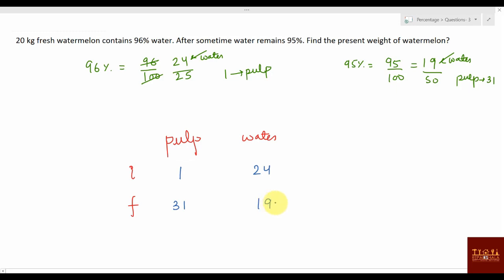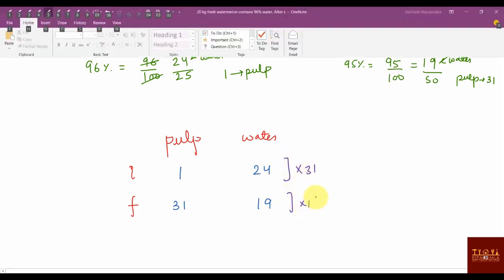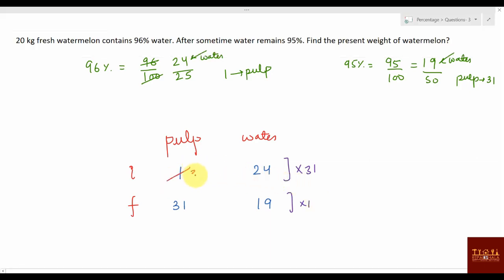Now again you have to make the pulp value same. How can you make it same? If you multiply here with 31 and here with 1, you'll be getting the pulp value same. Okay, let's check it. So this will become 31 and this will become 24 into 31. Okay, so 31 same, right?